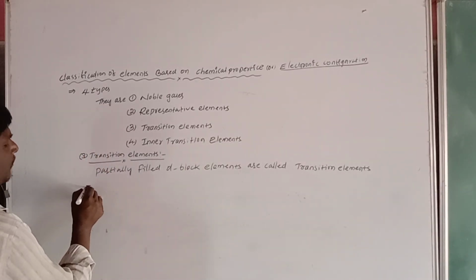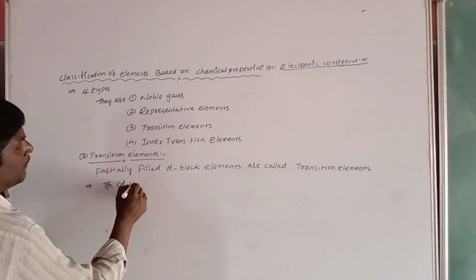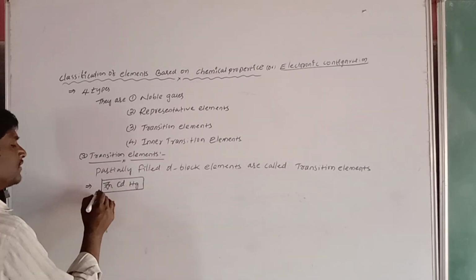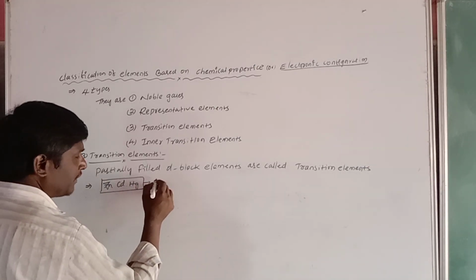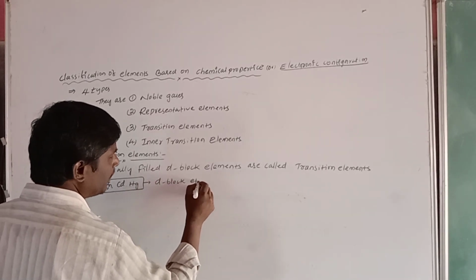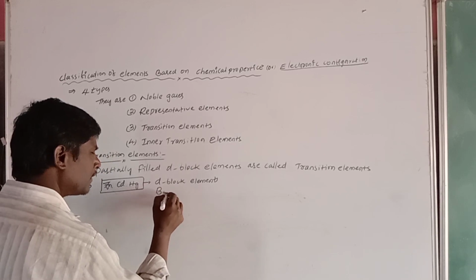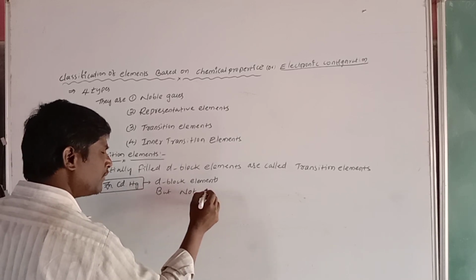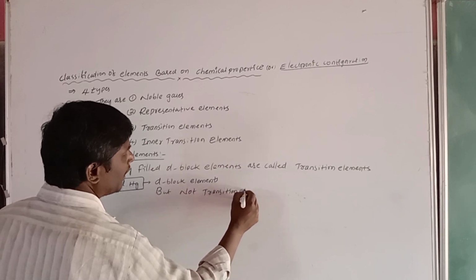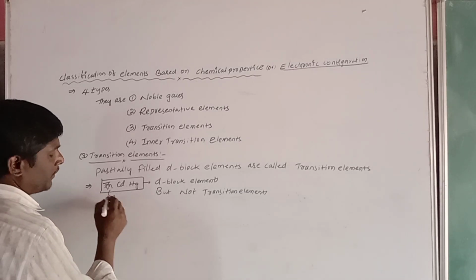But here one thing we observe: zinc, cadmium and mercury. These three elements are d block elements, but not transition elements. Why? Because we take zinc.